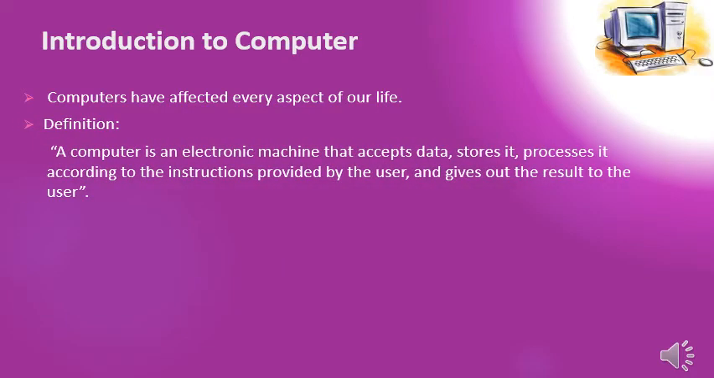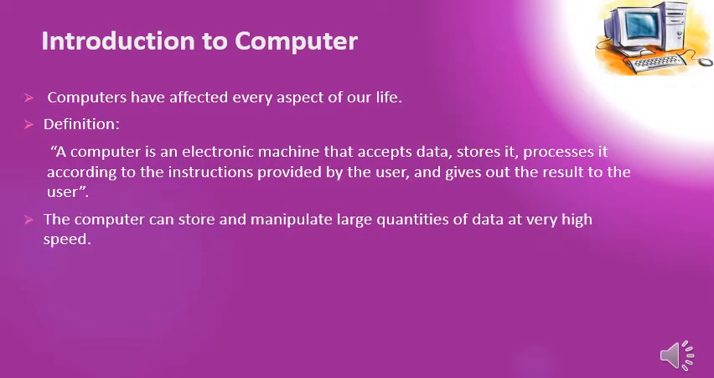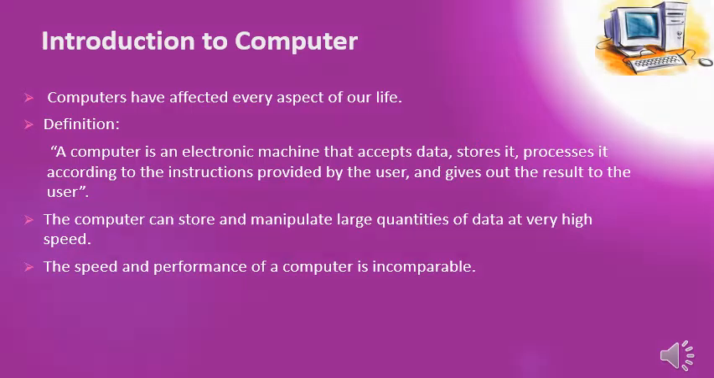What is the formal definition of computer? You already know this, but let me repeat it. A computer is an electronic machine that accepts data, stores it, processes it according to the instructions given by the user, and gives out the result to the user. The computer can store and manipulate large quantities of data at very high speed. The speed and performance of a computer is incomparable, means matchless. Nothing can have such high speed and performance like a computer.